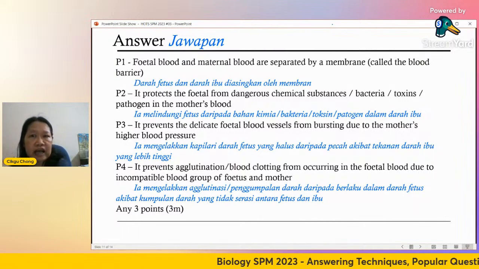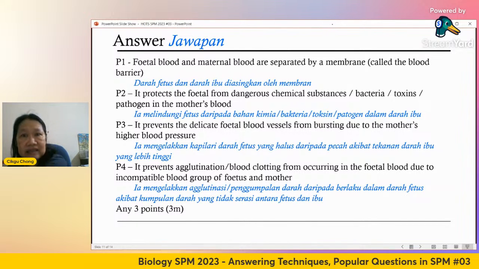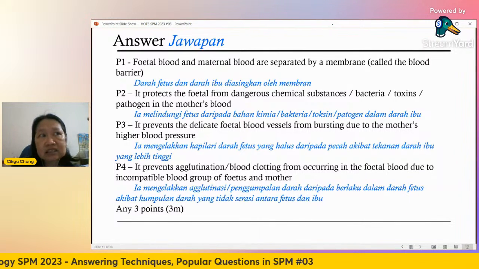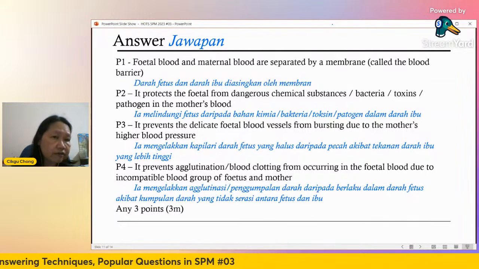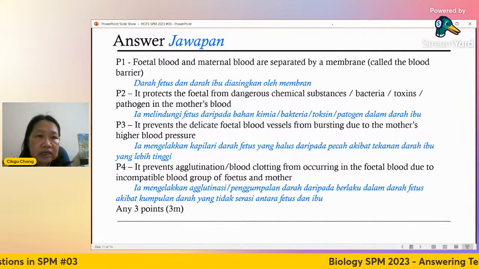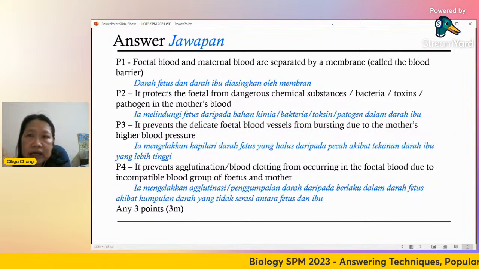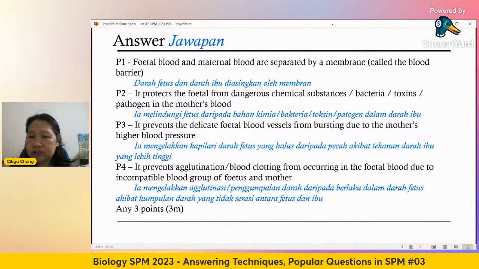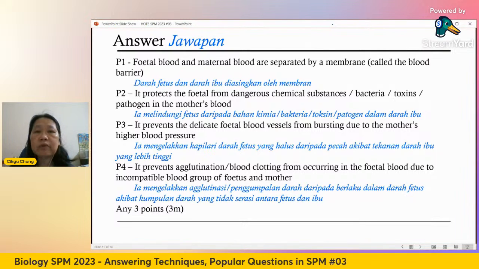It means you don't have to join. After writing one sentence, you don't have to join it at the end of the sentence. You can put another line. That's what I mean. Sentence by sentence, easier for the examiner to find your points. We won't penalize you for saying you are writing not in essay form. No, we will mark it. Whatever you give us, we will mark. We will look for the points.